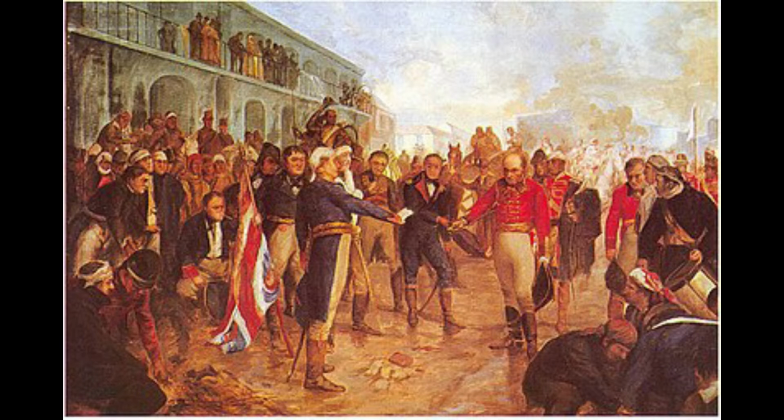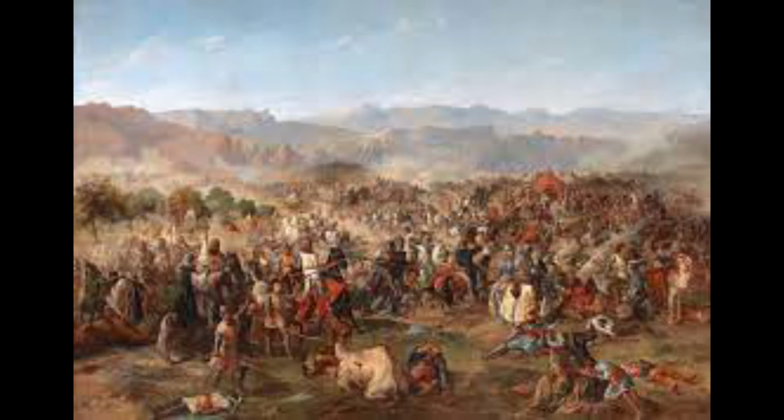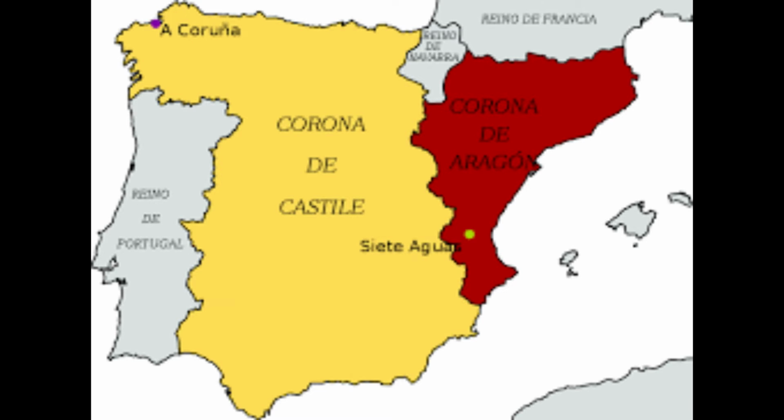However, this would lead to one of the biggest and most important events in Spanish history, the Reconquista, which was when the Spanish and Portuguese launched major attacks fighting off the Muslim invaders who had controlled their country, and after decades of fighting, they managed to kick them out. After this, the most important kingdoms of Spain, Castile and Aragon, united by the marriage of royals from both sides. After this, they invaded the Basque Country and others to form modern-day Spain.